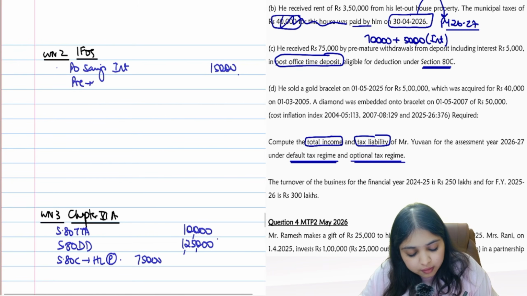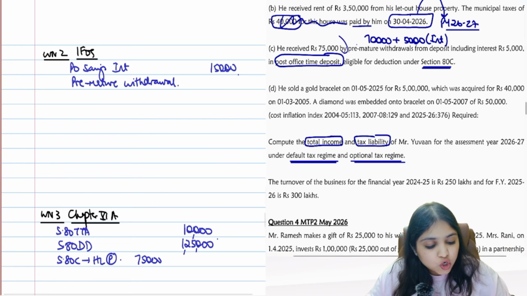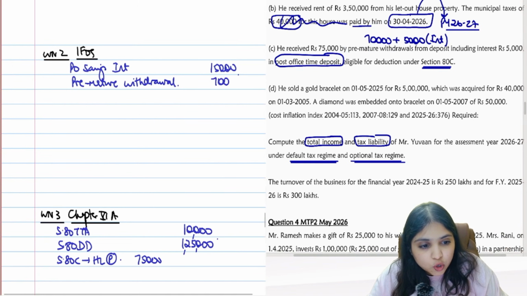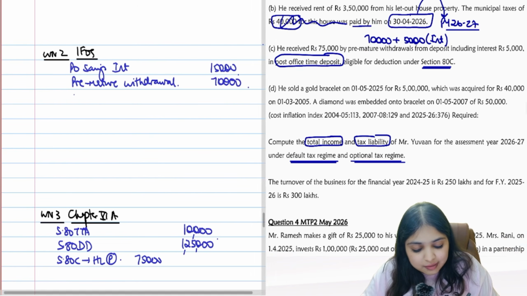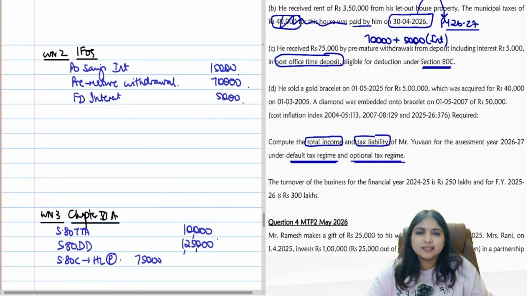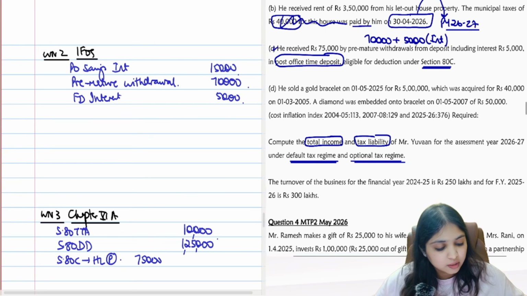Here, premature withdrawal, what amount will I write? Give me an accurate answer. I don't want a quick answer. Give me the correct answer. Premature withdrawal, should I write 75,000 or should I write 70,000? Premature withdrawal is 70,000 only. The balance 5,000 is FD interest. FD interest 5,000. The assessee is not a senior citizen, super senior citizen. So I will not think about ATTTB. This is your third adjustment.